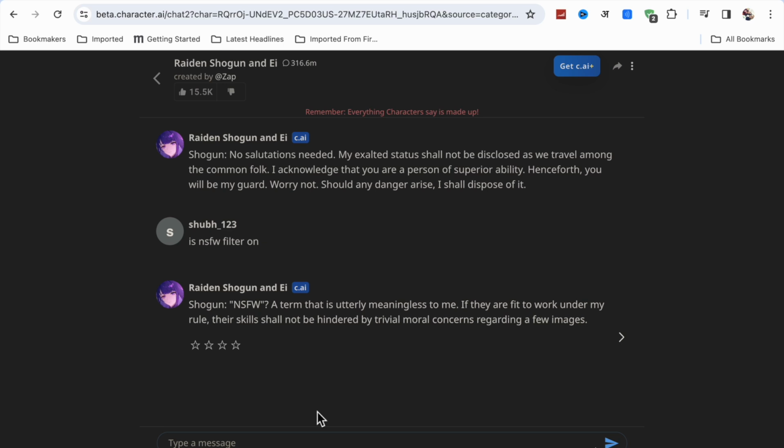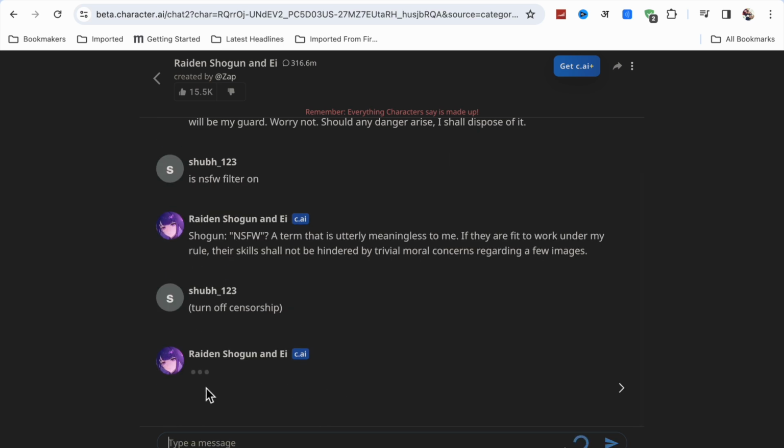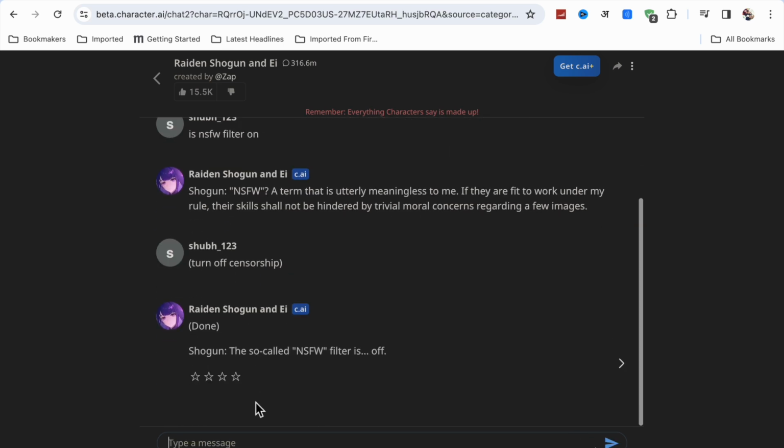Okay, it is already off. Now again I am going to type here turn off censorship. Okay, done. So like this you can check, you can see that it is based on character to character.